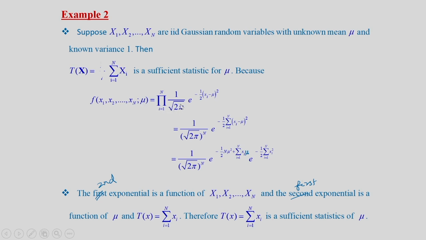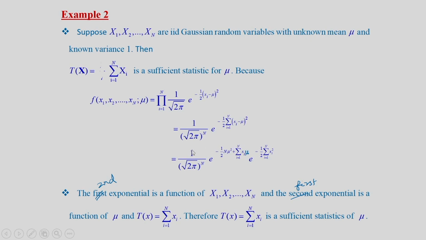This is the product of the individual marginal PDFs, and all are IID. So, same mean and same variance 1, and this product we are writing as a summation, and this now we can expand, xi minus mu whole square.